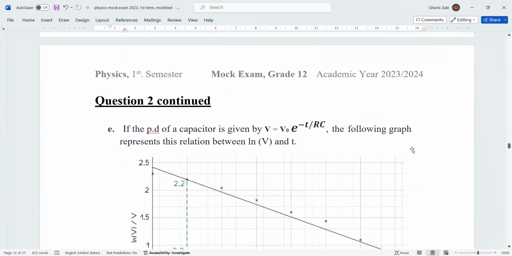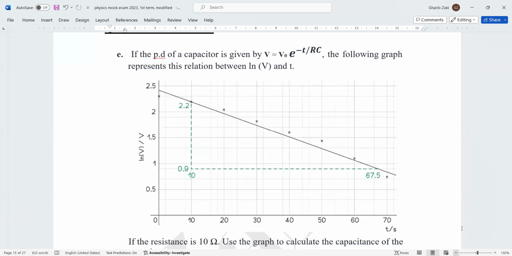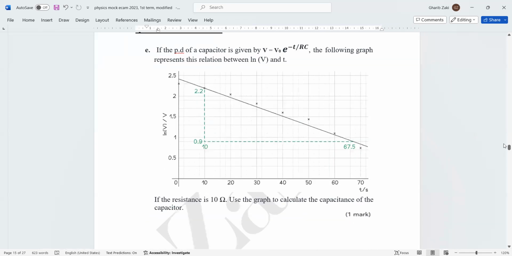Next question. Now, this is about the capacitor. This is an important question. Take care. Now, let us solve this question. He said, if the potential difference of a capacitor is given by V equals, and the following graph represents the relation between ln V and T. If the resistance is 10 ohm, so this is R, it's 10 ohm. Use the graph to determine the capacitance. Now, okay, remember the way.